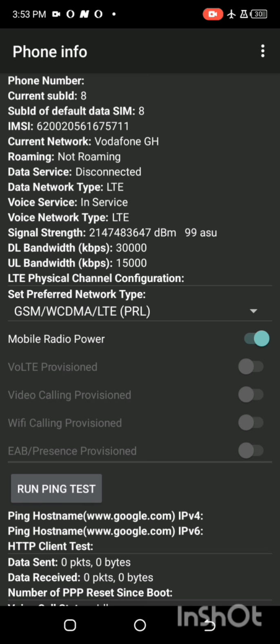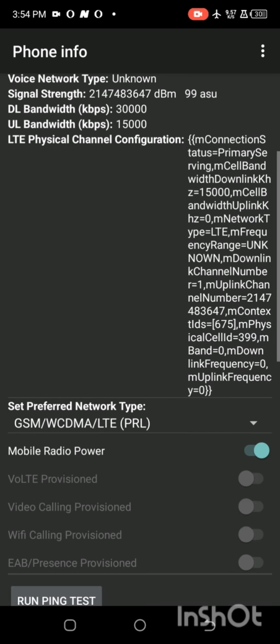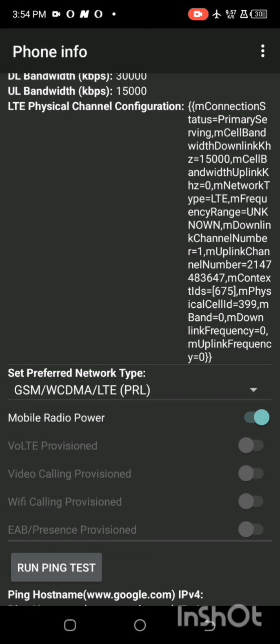Yes, when you turn on our airplane mode, our mobile radio power is going to go off. Now let's switch it back on. Yes, after you switch it back on, just wait for some seconds here. Now you see our data connection is on, whilst our airplane mode is also on. So this is actually used when you have limited data on your phone.